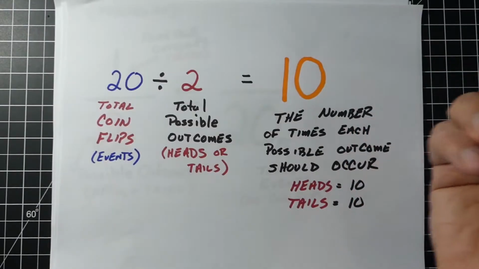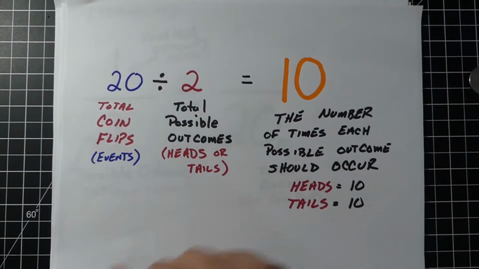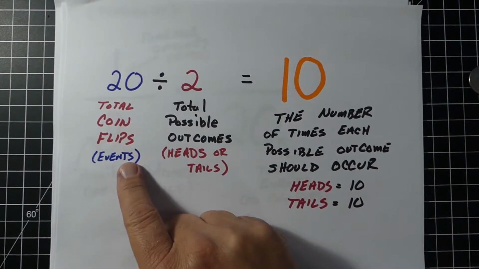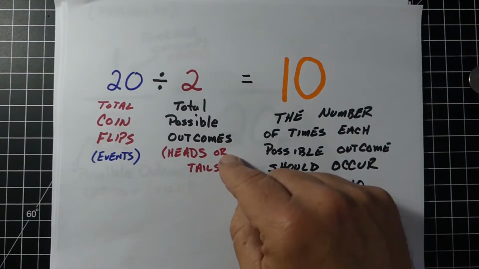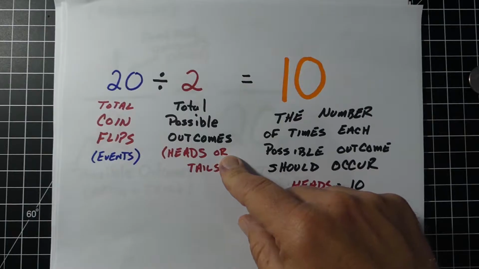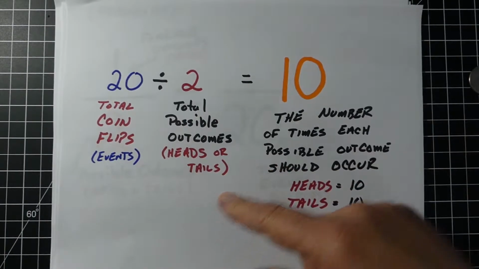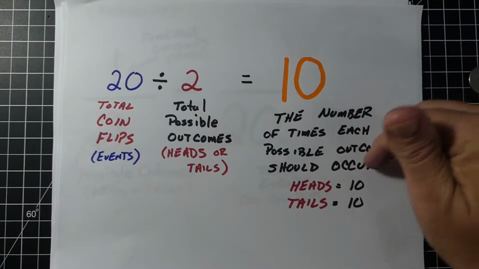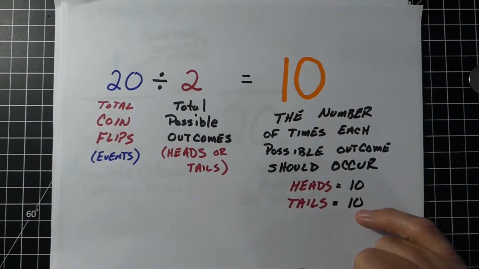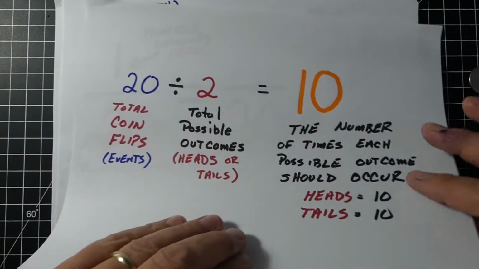Now, what we can do is this. We can take the total number of flips, in this case 20, and divide it by all the different things that could happen. It could be heads or tails. Those are all the outcomes. And when we do that, we get 10. Basically what we would expect, what we think should happen, is we should get 10 heads, 10 tails. Now we know that doesn't always happen.